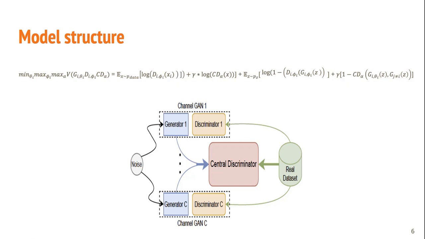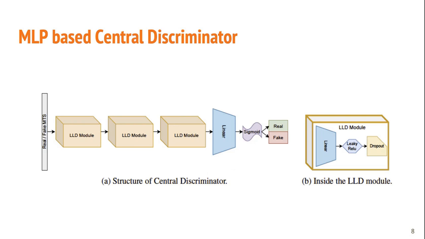Synthetic signals are concatenated and used together with real data for gradient ascent on the central discriminator parameter alpha. Then we take gradient descent on the generator parameter theta. So it can be seen like a three-player game with min, max, max.